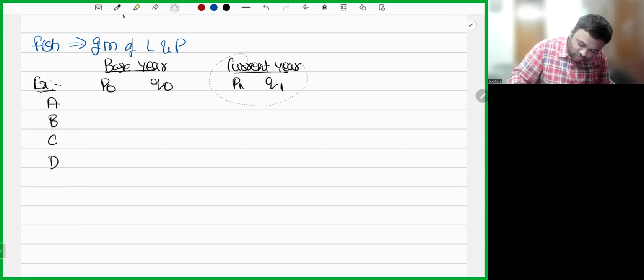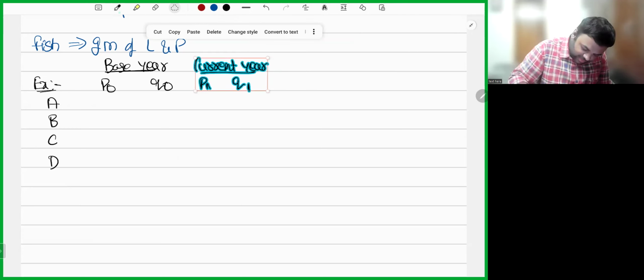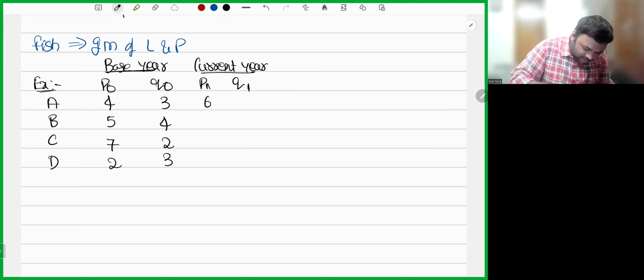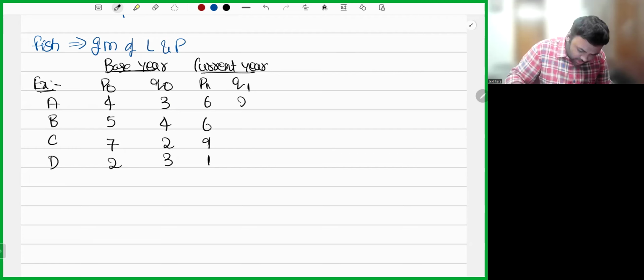So these are the four things we have. Price is given as 4, 5, 7, 3. Q0 is given as 3, 4, 2, 2. Current year P1 is given as 6, 6, 9, 5. Q1 is given as 2, 4, 2, 1.